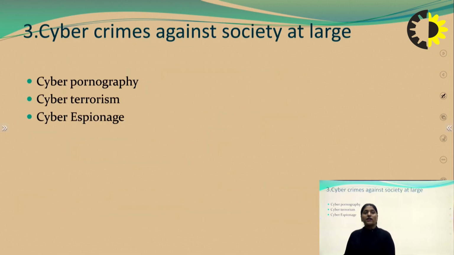Now, cyber crimes against society at large. How is crime attempted against society at large? It is cyber pornography, cyber terrorism, and cyber espionage.